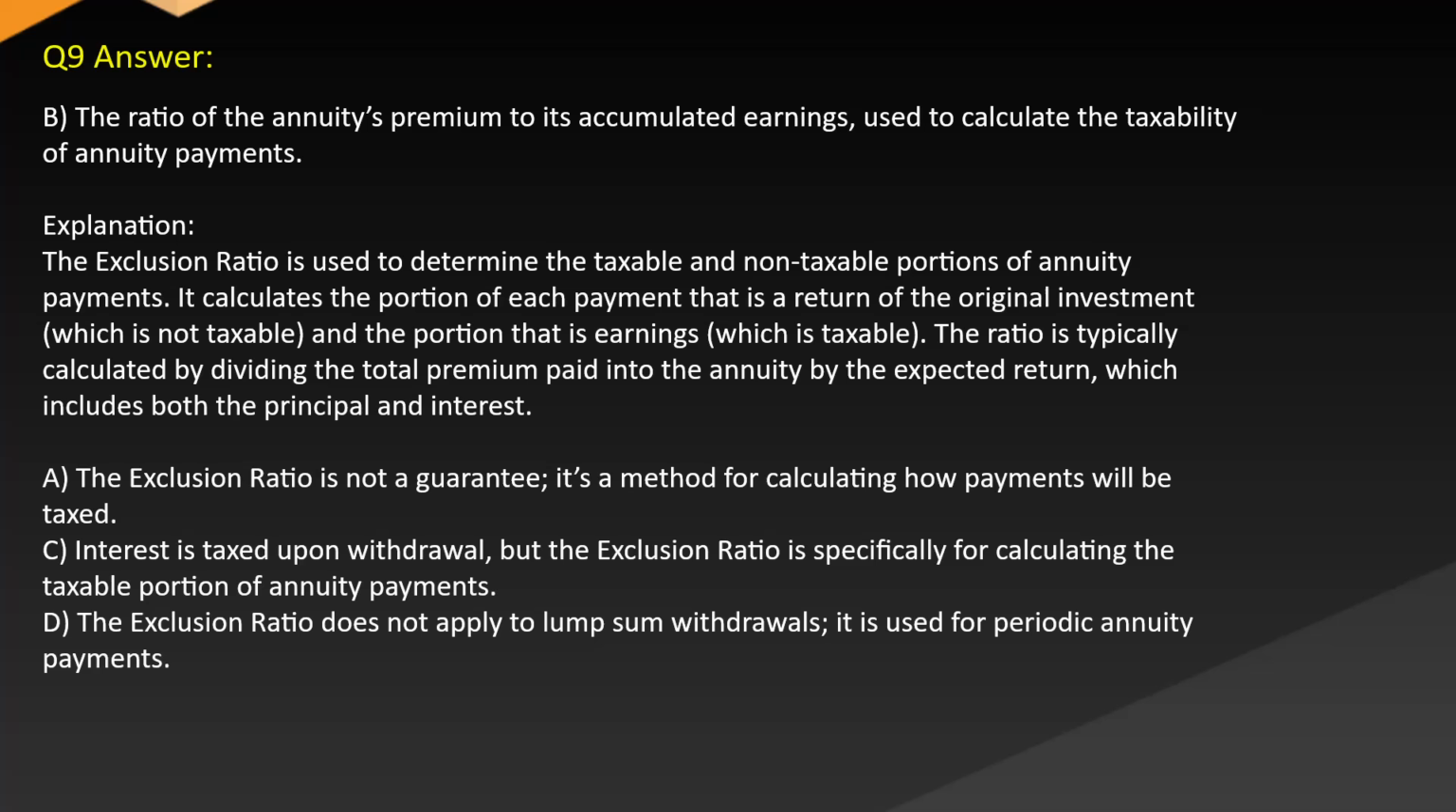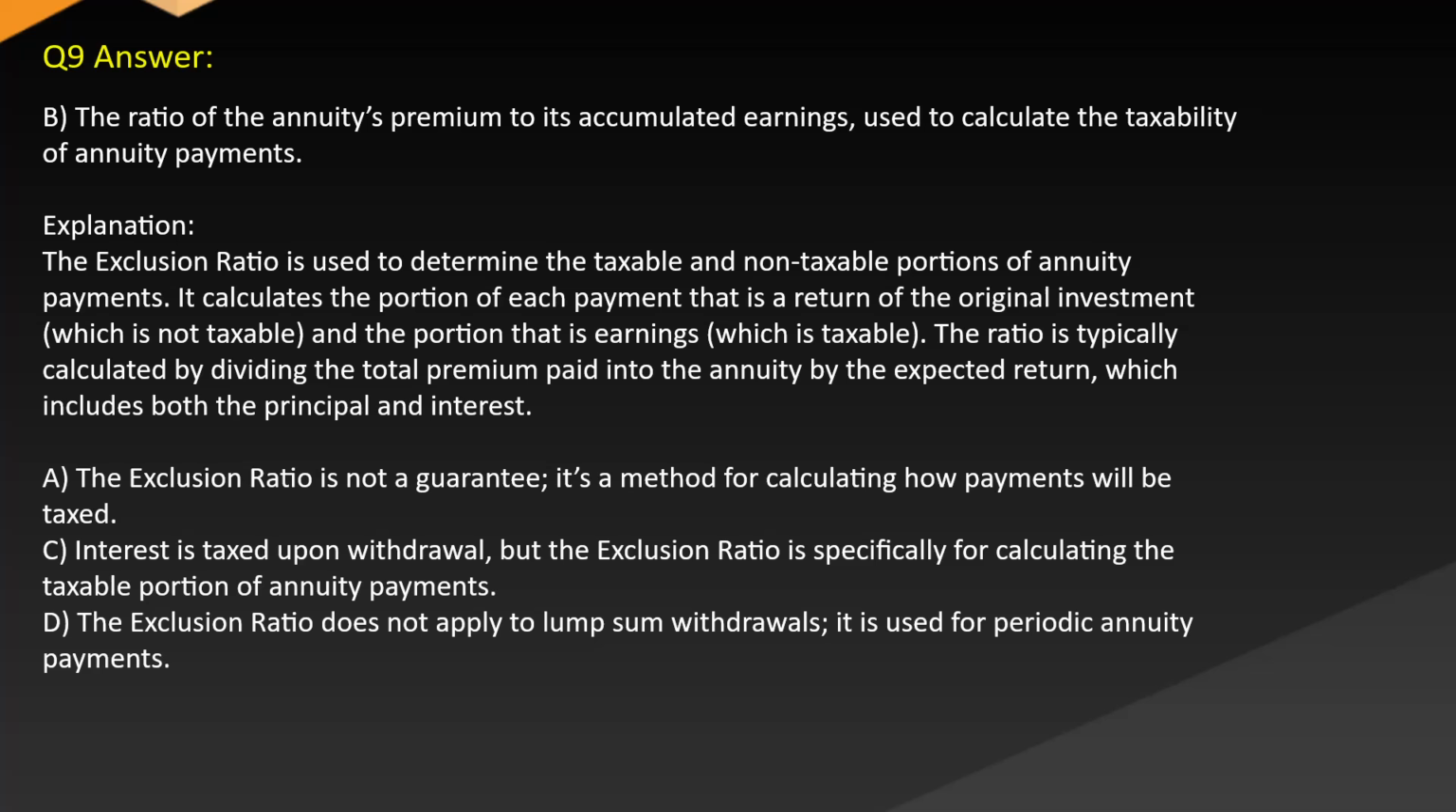Answer: B. The ratio of the annuity's premium to its accumulated earnings used to calculate the taxability of annuity payments. Explanation: the exclusion ratio is used to determine the taxable and non-taxable portions of annuity payments. It calculates the portion of each payment that is a return of the original investment, which is not taxable, and the portion that is earnings, which is taxable.